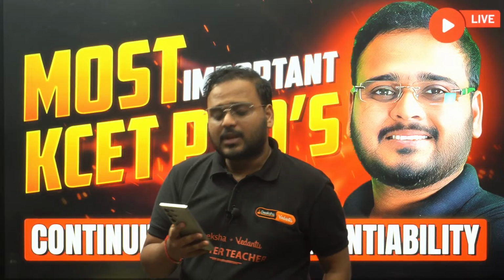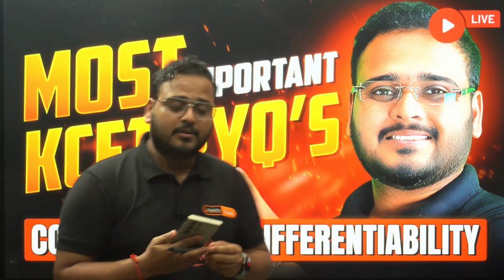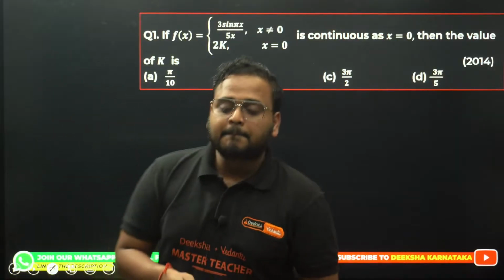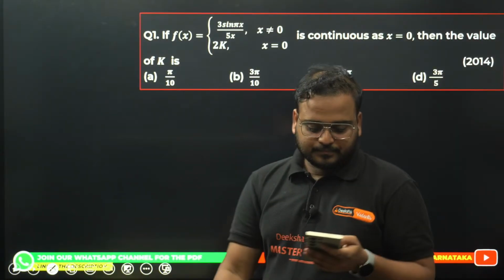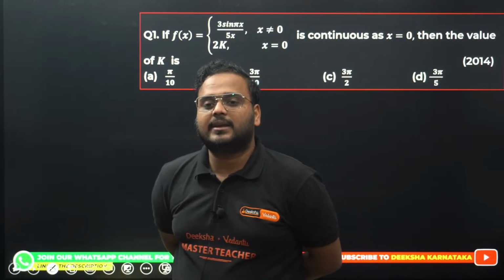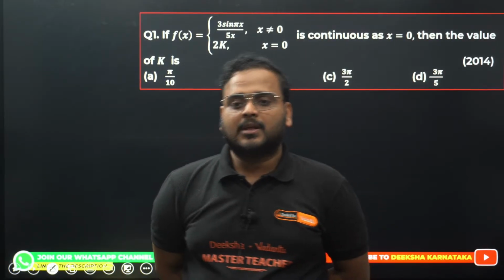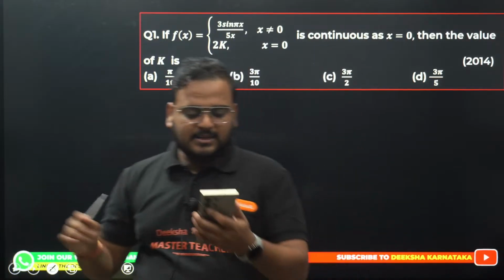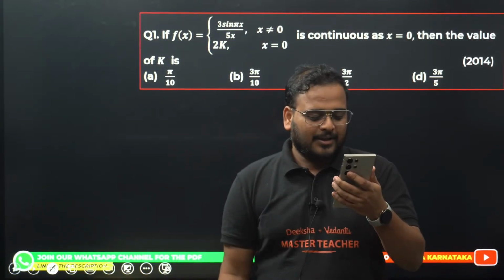Okay, so meanwhile, for all of you who are already here, I'll show you question number 1. You can try solving it. Question number 1, you can try solving it, right? Okay, so question number 1 is what? If f(x) equals 3 sin(πx) upon 5x. I hope I'm audible, right? All of this is visible. Guys, let me know. Yeah, I'm very good.